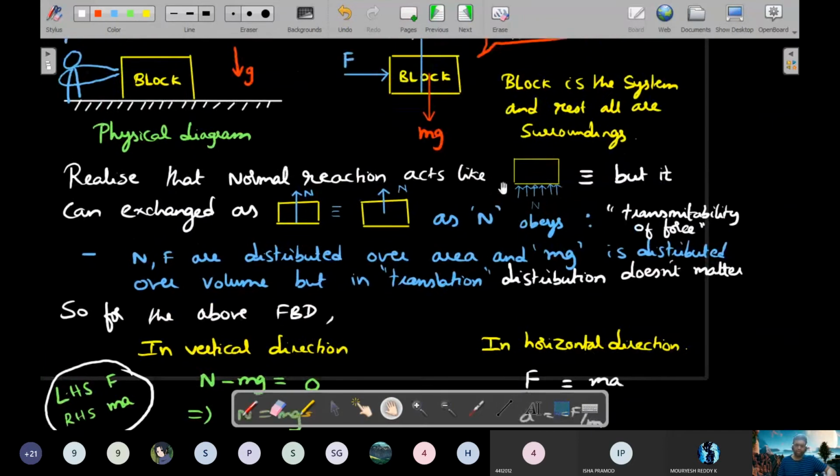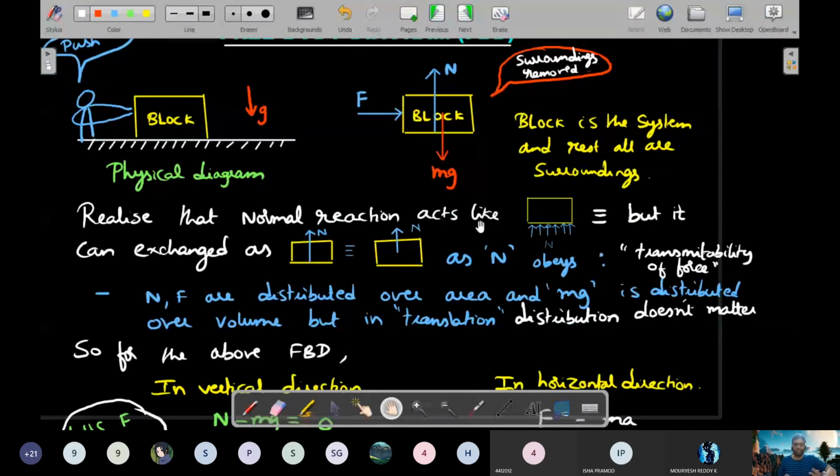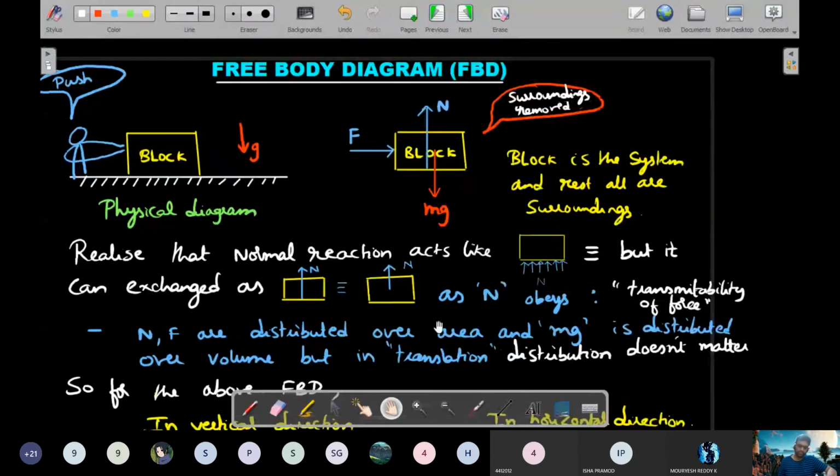Okay, so this was very formal. I know most of you know these things, but I am trying to introduce you to the actual rules and regulations of the free body diagram. It's very, very important at the start. So this is your FBD. I'll be using the short form FBD for free body diagram.